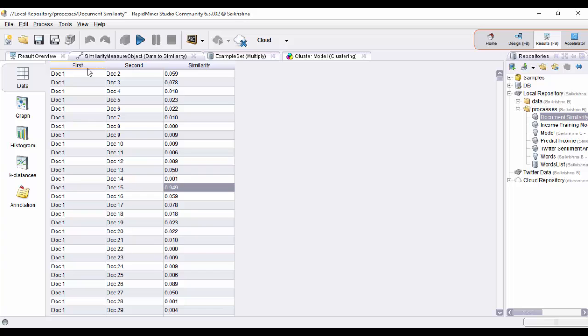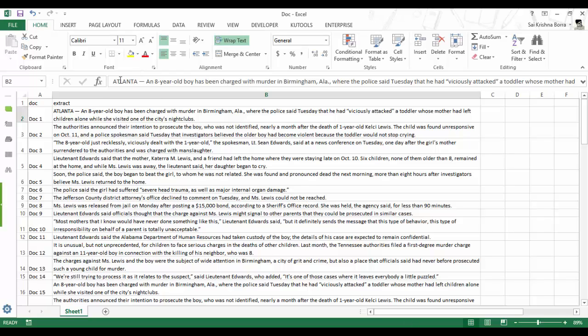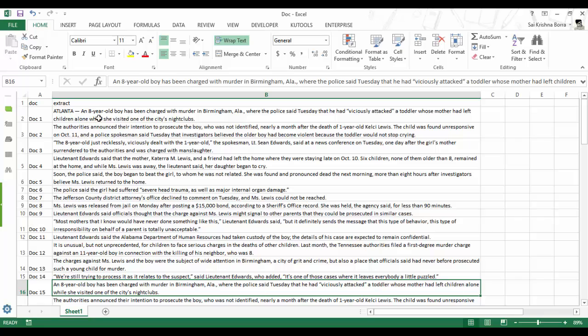This is the output of the similarity operator. We can see that doc 1 and doc 8 have a similarity of 0, which means that they don't have any common terms. Doc 1 and doc 15 have a similarity of 0.95, which means that they are almost the same. As we can see in the input file, doc 1 and doc 15 have the same text.